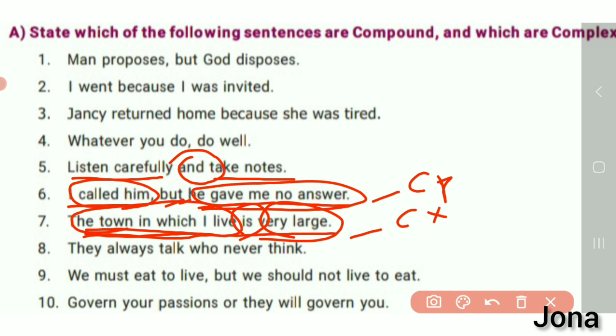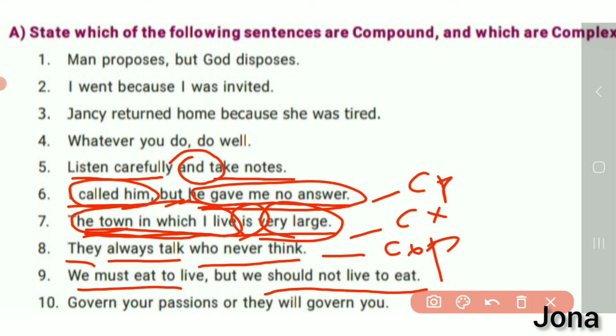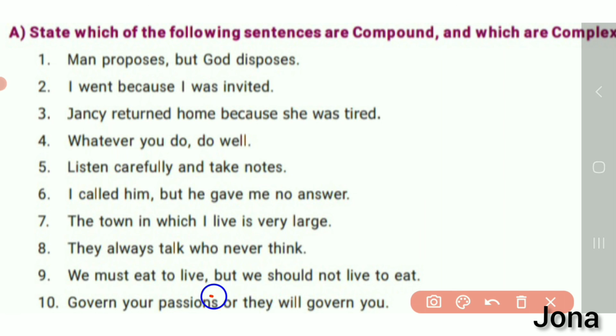They always talk who never think. This is also a compound sentence. We must eat to live, but we should not live to eat. Here two different clauses are there. In between we have but as the conjunction here. So we can say this is a complex sentence.